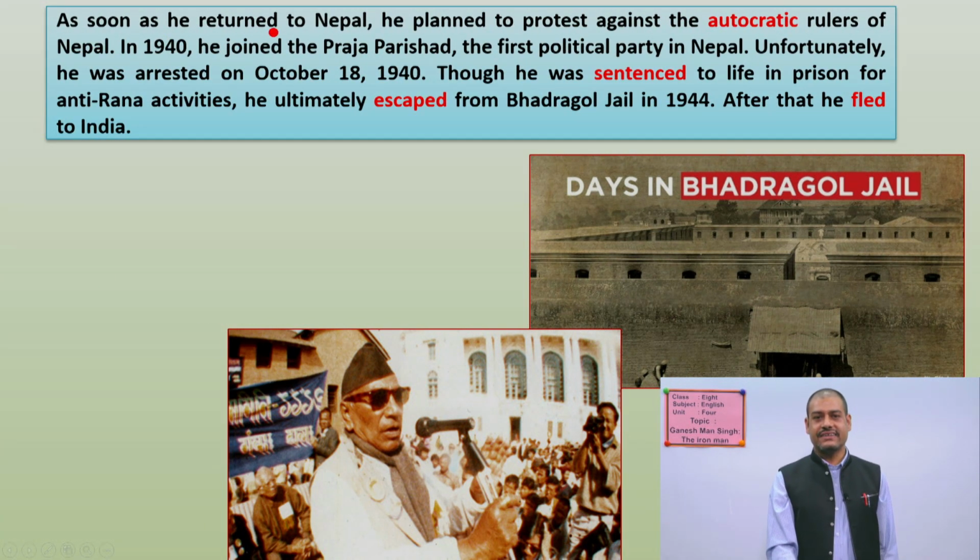As soon as he returned to Nepal, he planned to protest against the autocratic rulers of Nepal. In 1940, he joined the Praja Parishad, the first political party in Nepal. Unfortunately, he was arrested on October 18, 1940. Though he was sentenced to life in prison for anti-Rana activities, he ultimately escaped from Bhadragol jail in 1944.